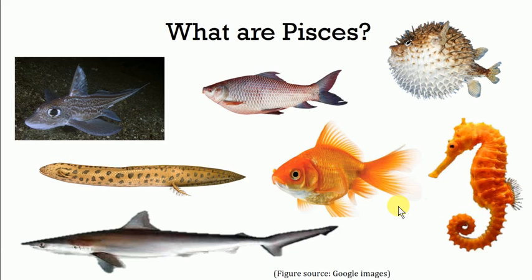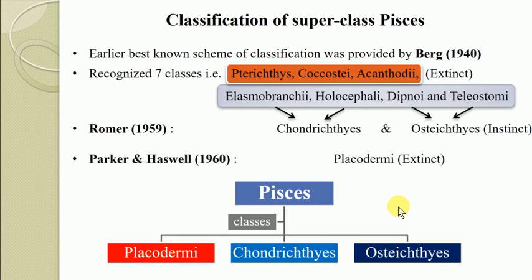So today we are going to start with the classification of the superclass Pisces. The earliest best known scheme of classification for the Pisces was provided by the scientist Berg in 1940, wherein he recognized the organisms belonging to Pisces in 7 classes. These 7 classes are further divisible into 3 extinct classes and 4 living classes of fishes.